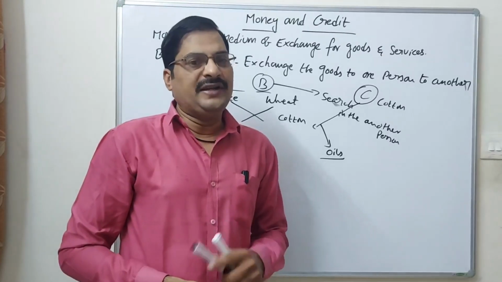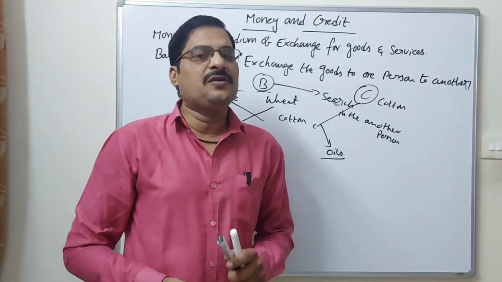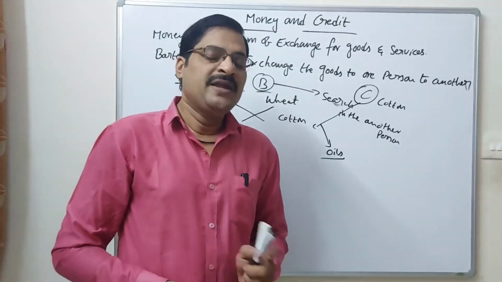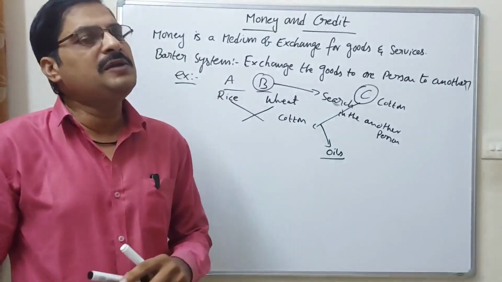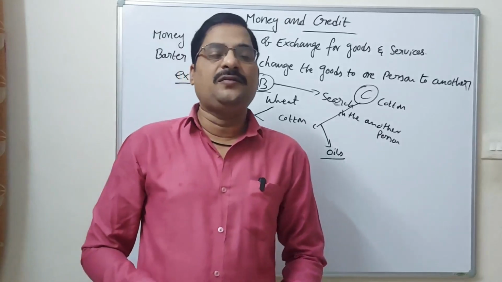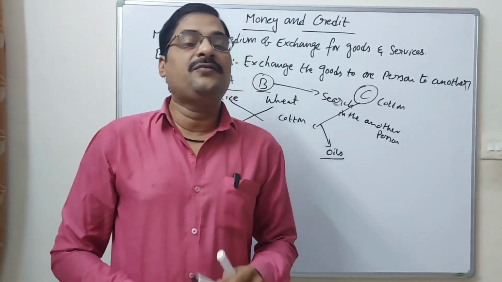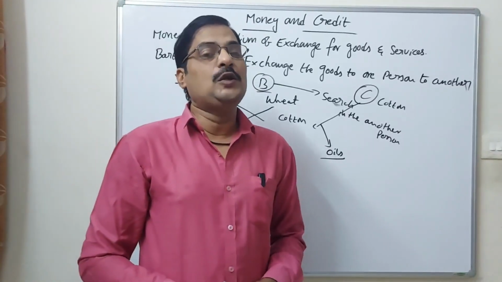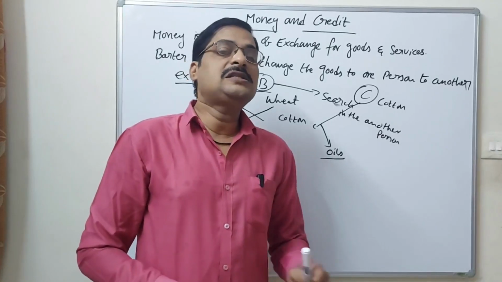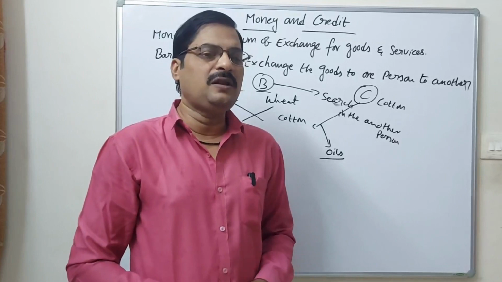Suppose cotton and wheat: are 2 kgs of cotton and 2 kgs of wheat the same kind of quality and quantity? No, it is different. The value is different. The value of cotton is lesser than the value of wheat. So people never think about the value of the particular goods. Instead of 2 kgs of gold, he wants 2 kgs of cotton. Is it possible?